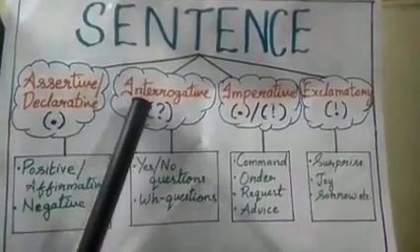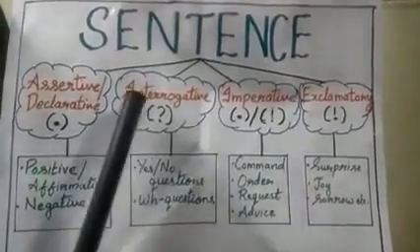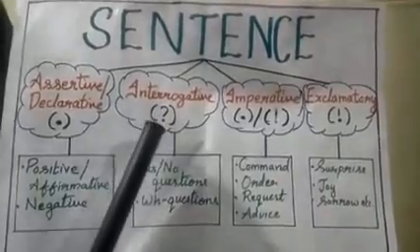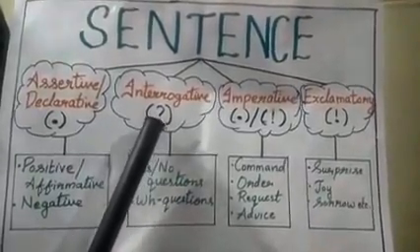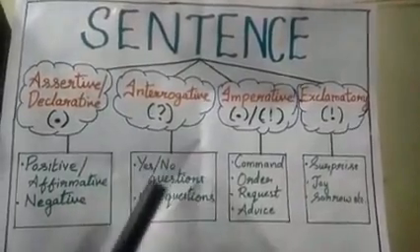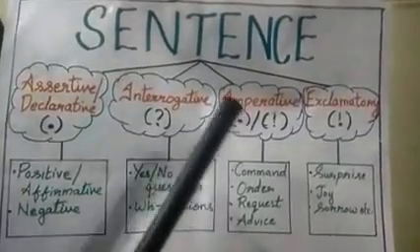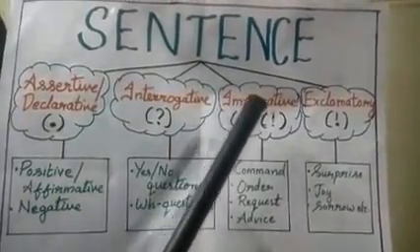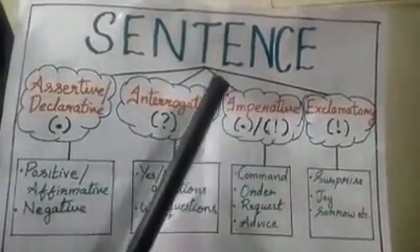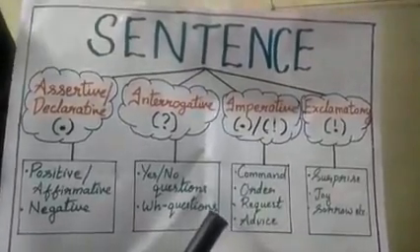Now the second one is interrogative sentences. Interrogative sentences always ask questions, so it will always end with a question mark. Can be again divided into two, yes or no questions and WH questions. Now the third one, we have imperative sentences. Imperative sentences can end with a full stop or an exclamation mark.